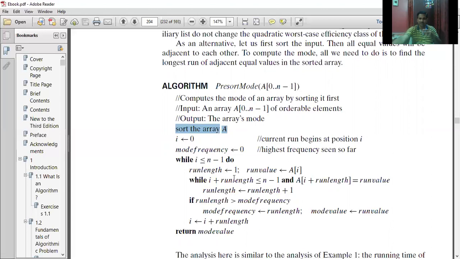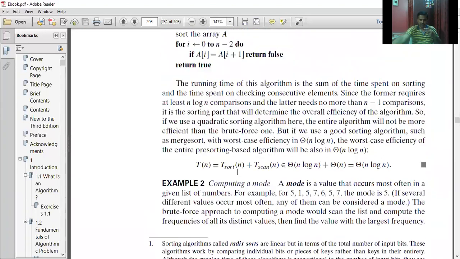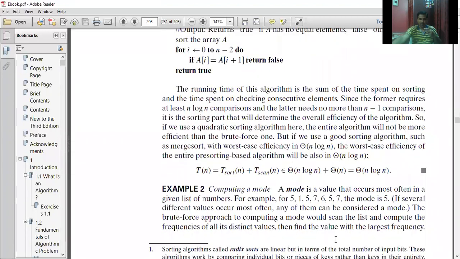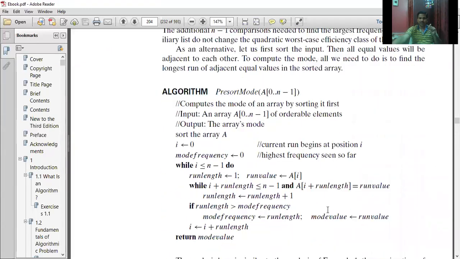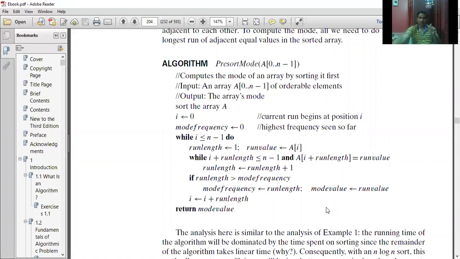So in that previous example, the mode value will be 5, and the mode frequency will be 3, only after the end of the algorithm. Initially it is 0, i is 0, mode frequency is also 0. While i is less than or equal to n minus 1, I'm supposed to make a linear scan among your n array elements. Run length is equal to 1.